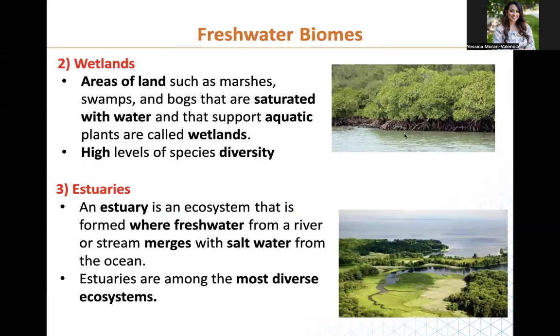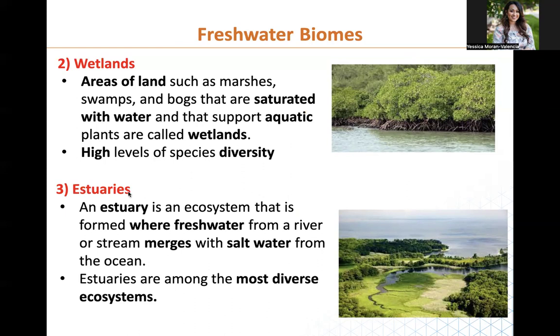The wetlands are called wetlands because it's a lot of water, right? It's areas like marshes, swamps, and bogs that are saturated with water. And usually what we see is that the plants have adapted to live here by becoming aquatic plants. So basically they are used to having their roots drenched in water, whereas there are other plants that if you drench in water, they actually get moldy and die.